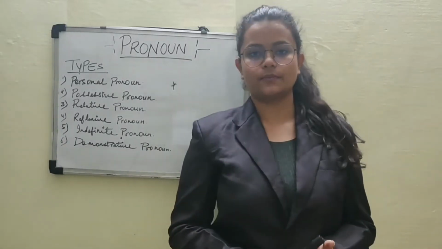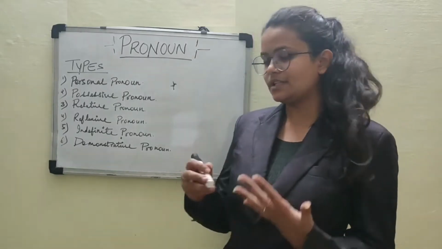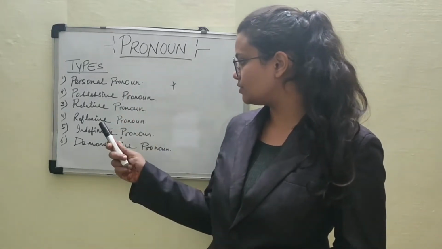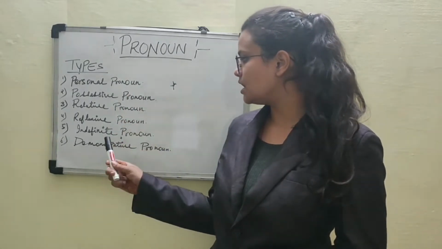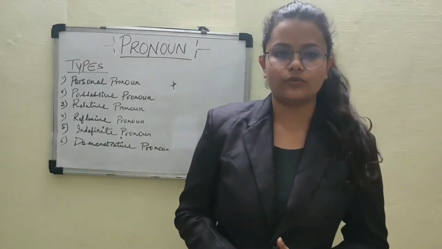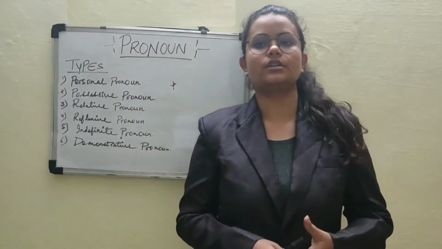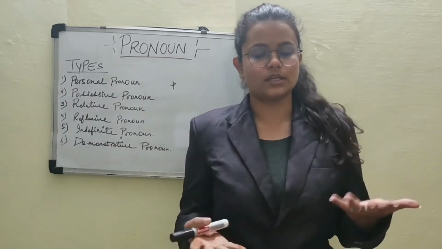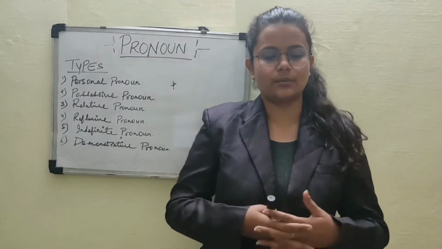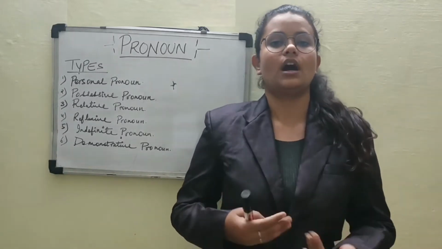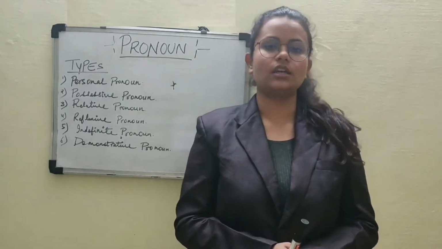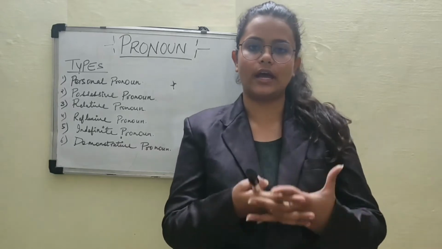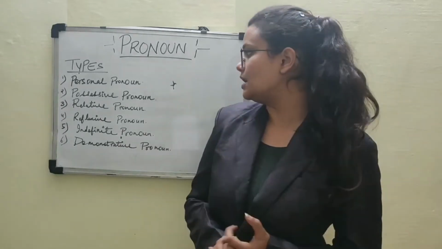Now there are many types of pronoun. Today we will learn about specific pronouns, which are personal pronoun, possessive pronoun, relative pronoun, reflexive pronoun, indefinite and demonstrative pronoun. First one is personal pronoun. A personal pronoun is a pronoun that we use to refer to people, animals or things. The examples can be I, you, she, he, it, they. So here specifically a person or animal is pointed. So it is a personal pronoun.